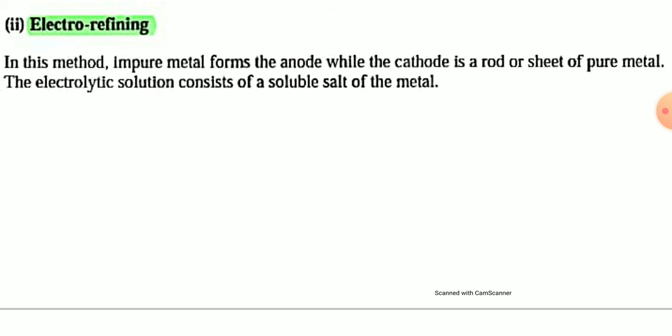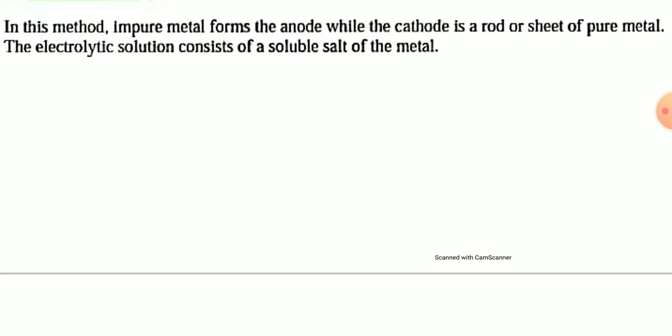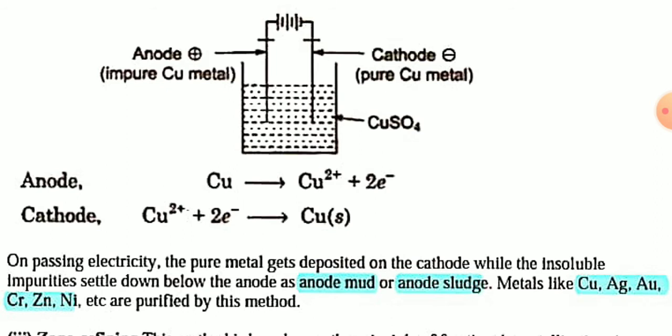For that, you have to use an impure copper rod as anode and a pure copper rod as cathode, and you have to take copper sulfate solution as electrolyte. On passing electricity, the metal gets deposited on the cathode as pure metal, while the insoluble impurities present in the impure metal settle down below the anode as anode mud.